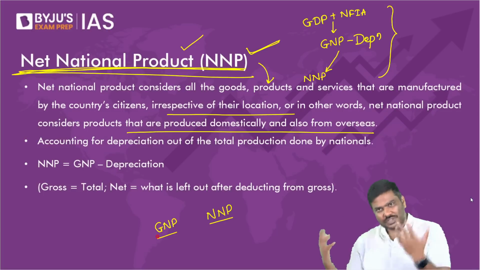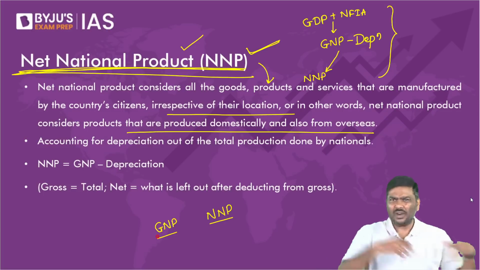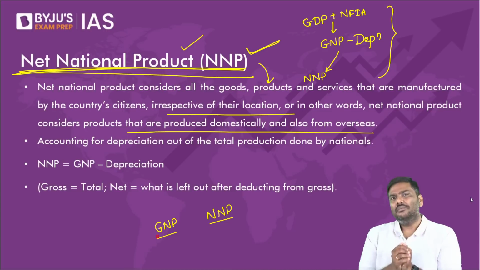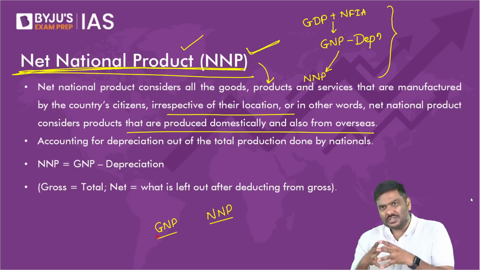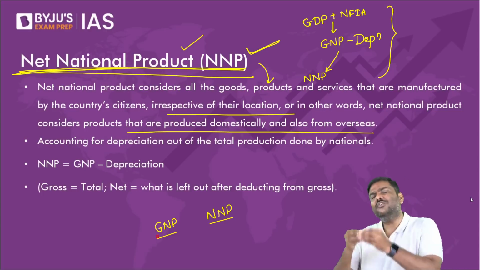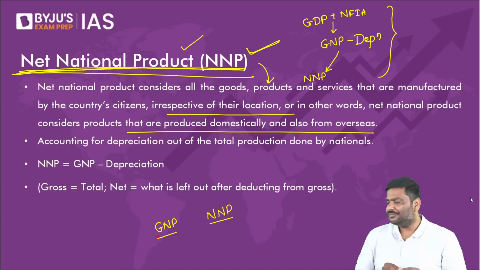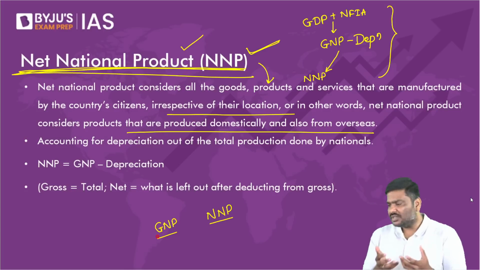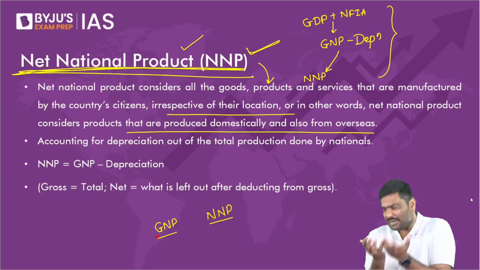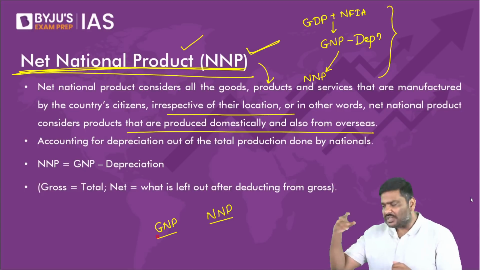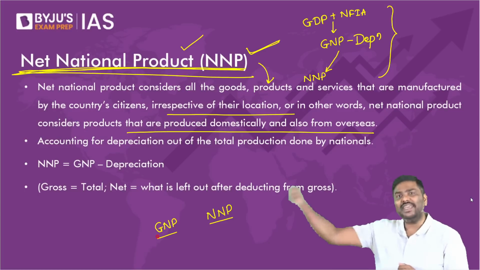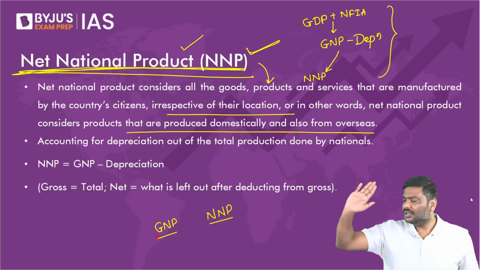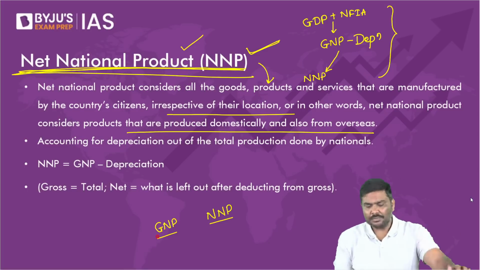How so? Let's say some of the Indian companies will produce goods and services, whether they are in India or outside India, doesn't matter. But don't you think some of these goods will again be used for replacing existing capital? Some of these goods produced by Indian companies, let's say machineries, will be used for replacing existing capital again by Indian companies.